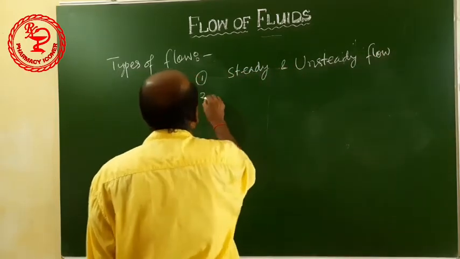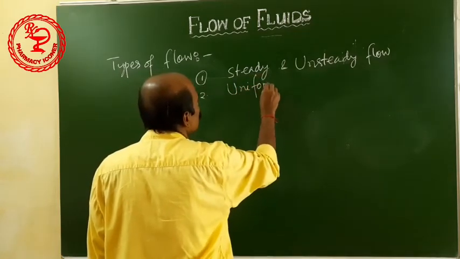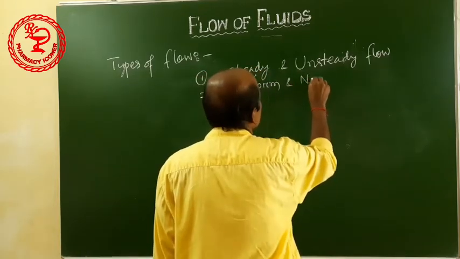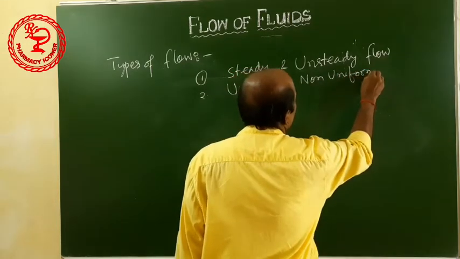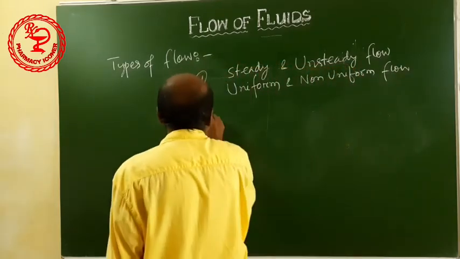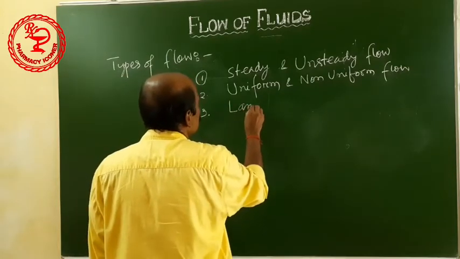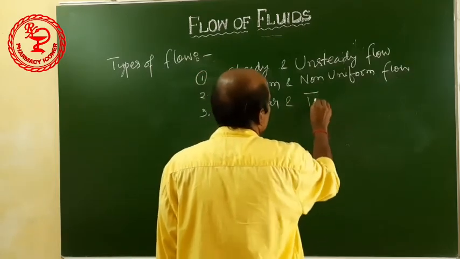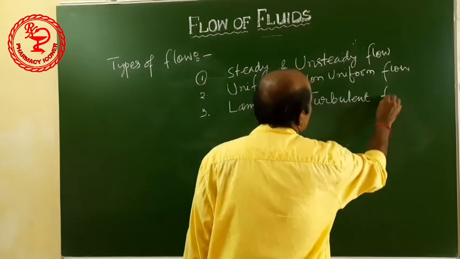Number 2, uniform and non-uniform flow. Number 3, laminar and turbulent flow.